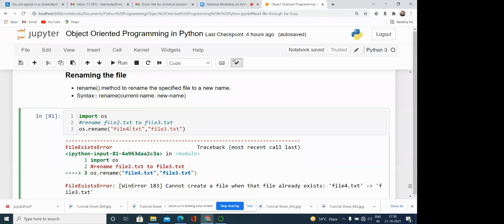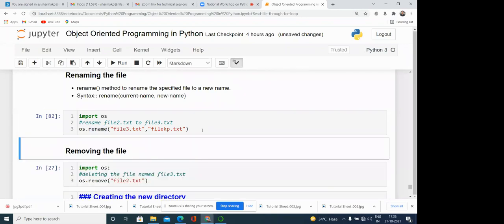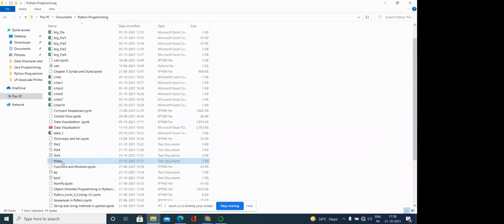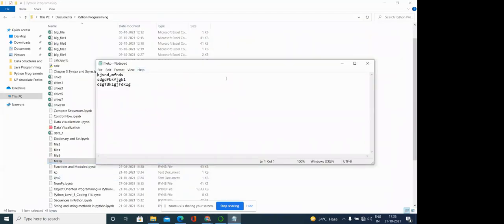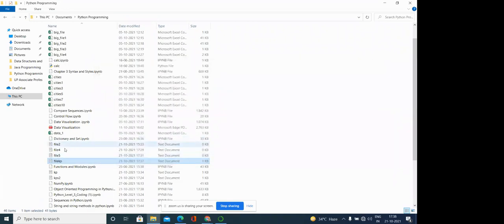Okay, suppose that file 3 is there and we want to change the name of file 3, like file kp. Then in that case, os.rename. This function rename belongs to the os module. So os.rename we can do like this. Now you can see file kp. We have renamed this particular file. Now you cannot see file 3 over there. It is renamed.